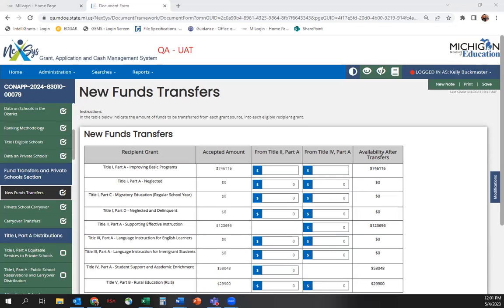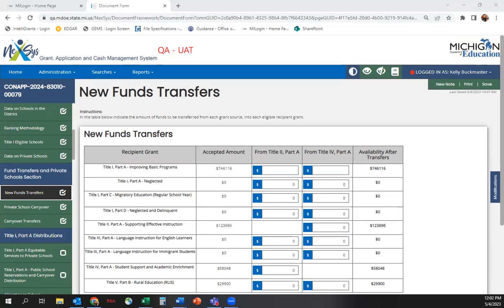will transfer to. It is important to remember that transferred funds do not actually move to the new grant source, but take on the authority and allowability of the new fund designation and are subject to all the rules and regulations of the fund source into which they are transferred. Additionally, transfers of funds are allowed only into a grant where an LEA has accepted amounts based on the information entered on the review grant selection screen.